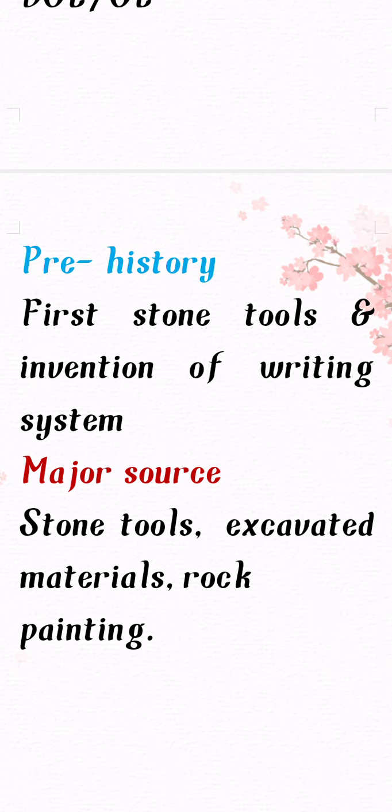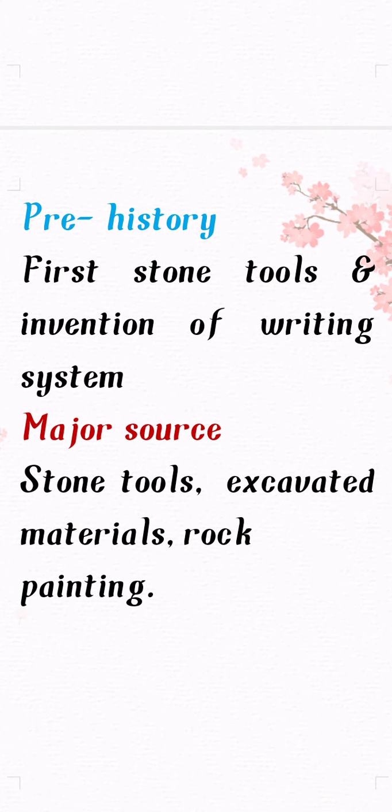In prehistory, first stone tools. They used tools like stone. In prehistory, an invention of writing system. Writing system means not by words, by rock painting. They made their drawings in rocks. What they did, how they hunted, they have drawn in the rock. That is writing system. That system first started in prehistory. Major sources: stone tools, excavated materials and rock paintings. These are the main sources we got from prehistory.